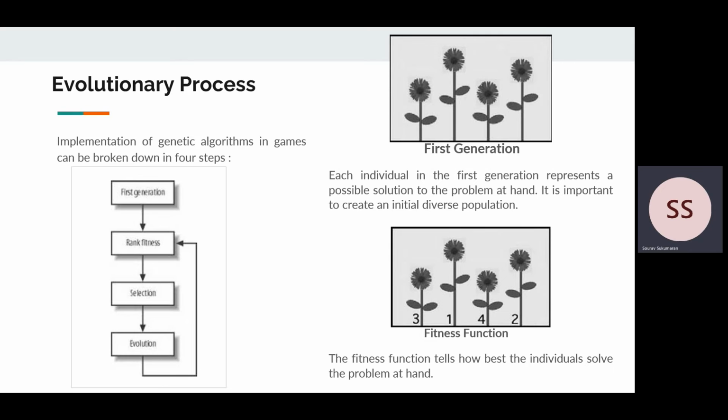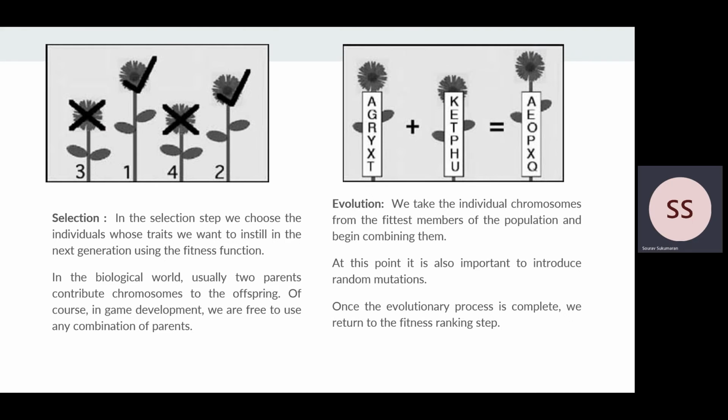It is important to create an initial diverse population, because if the individuals are too much alike, the genetic process will be less effective. And then the fitness function tells us how best the individual solves the problem at hand. In the selection step, we choose the individuals whose traits we want to instill in the next generation using the fitness function.